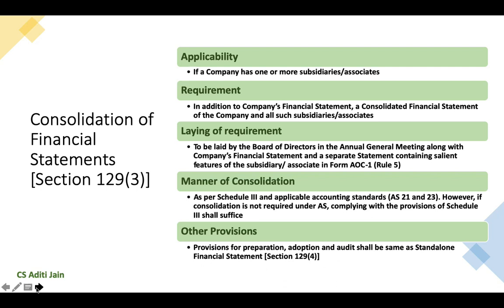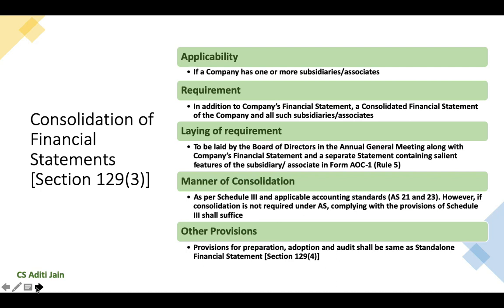Just like the standalone financial statements are required to be laid before the shareholders by the Board of Directors at every annual general meeting, the consolidated financial statements are also required to be laid before the shareholders at every annual general meeting. In addition to such consolidated financial statements, a statement containing salient features of the subsidiary or associate company is also required to be provided to the shareholders in Form AOC-1.